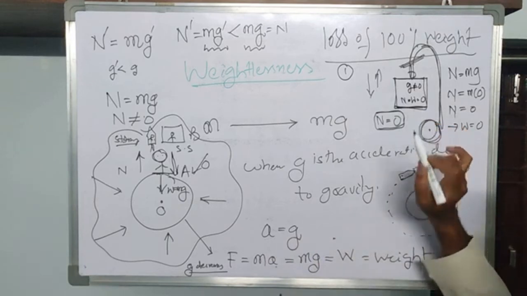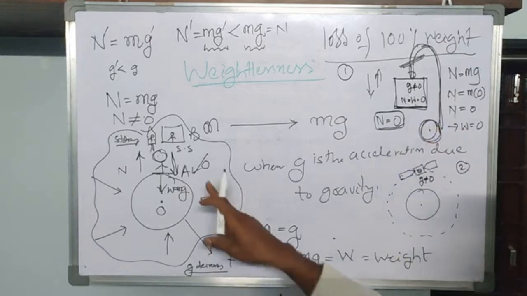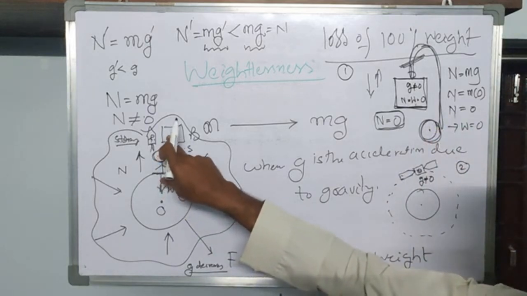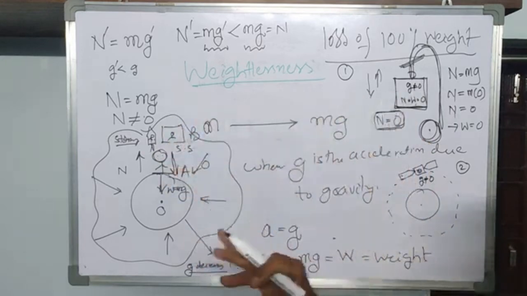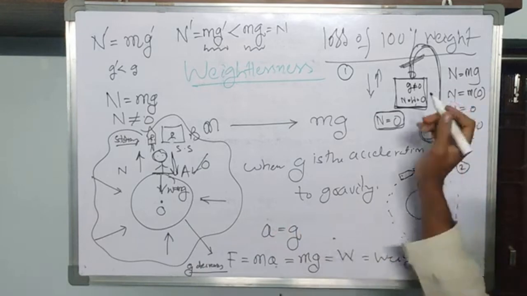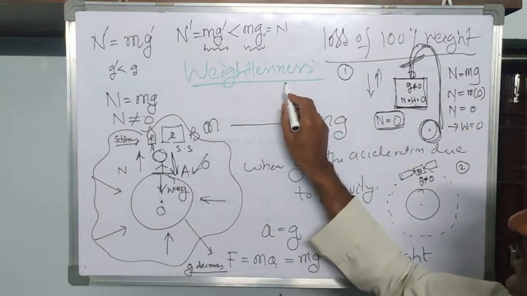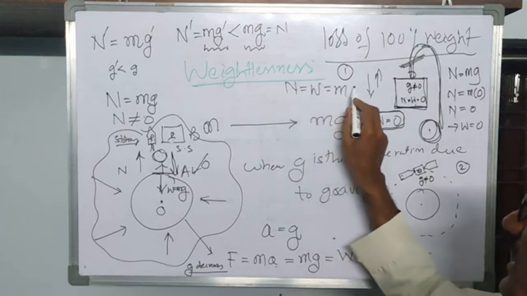See here, whenever the lift is not at all moving, that is the same case we already discussed, there will not be any change in the weight of the object with mass m. If this lift is not at all moving, normal reaction is equal to weight, which is equal to mg.